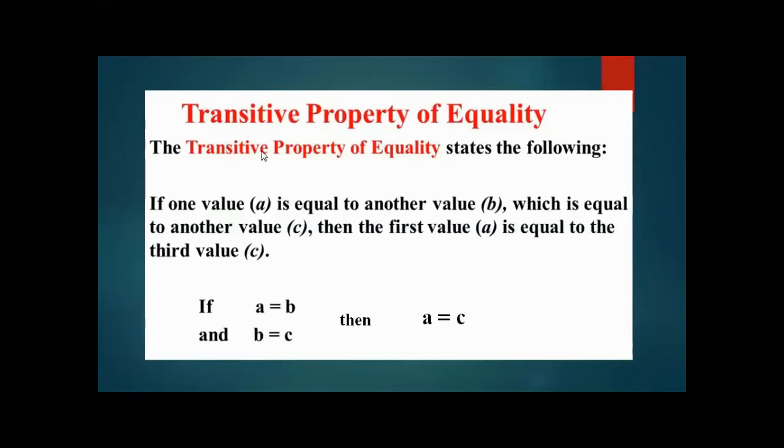Another tricky term is the transitive property of equality. It will also help you in proving the theorem. What is the transitive property of equality? It states that if one value A is equal to another value B, which is equal to another value C, then the first value A is equal to the third value C. It means that if A equals B and B equals C, then A and C are also equal to each other.